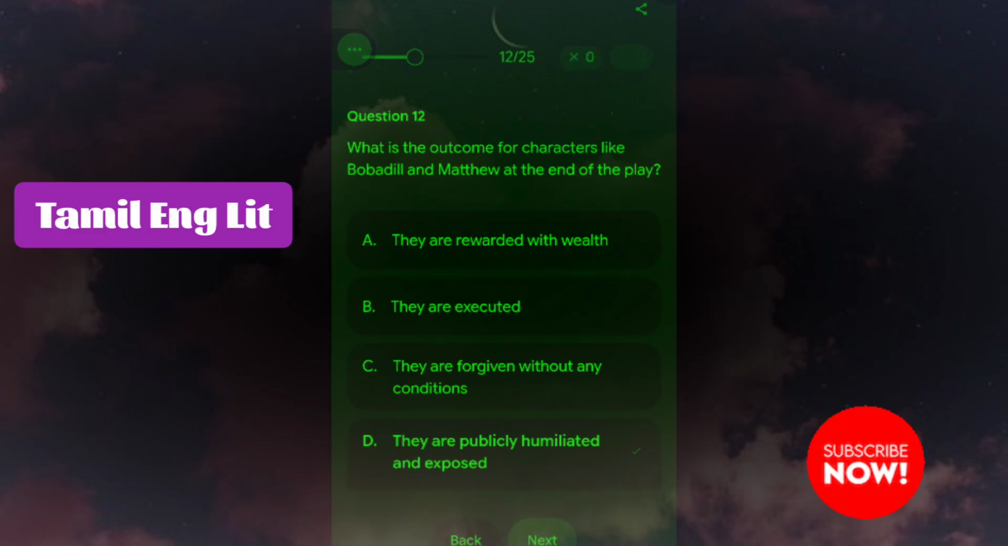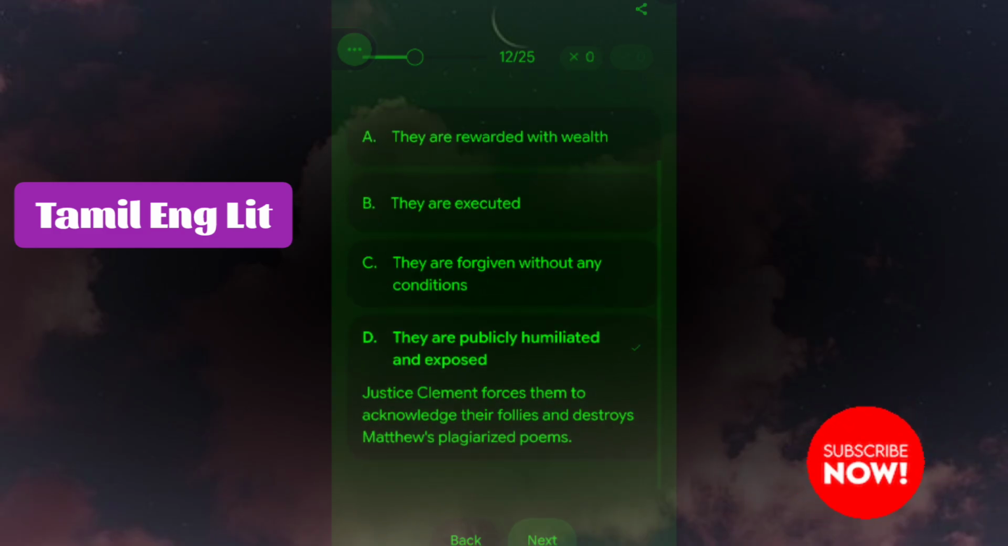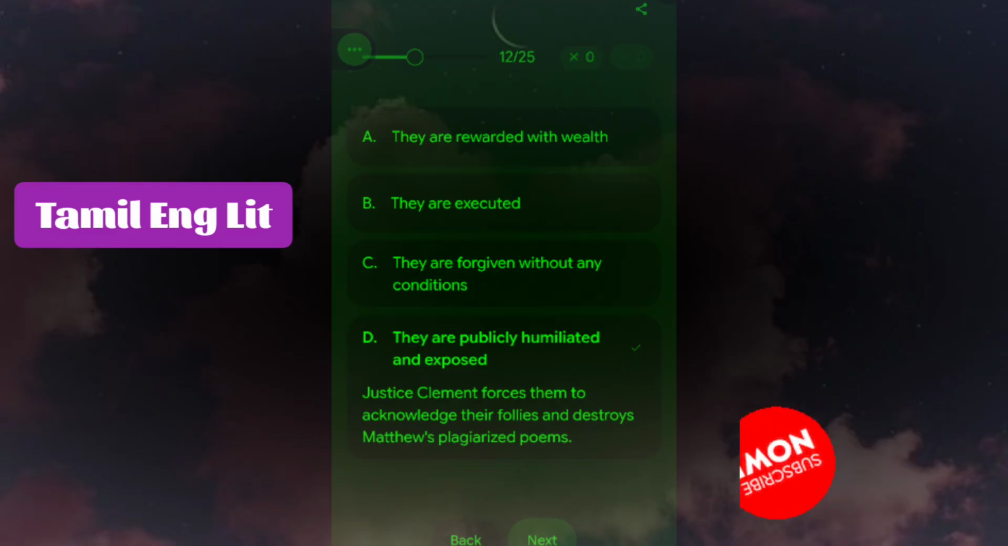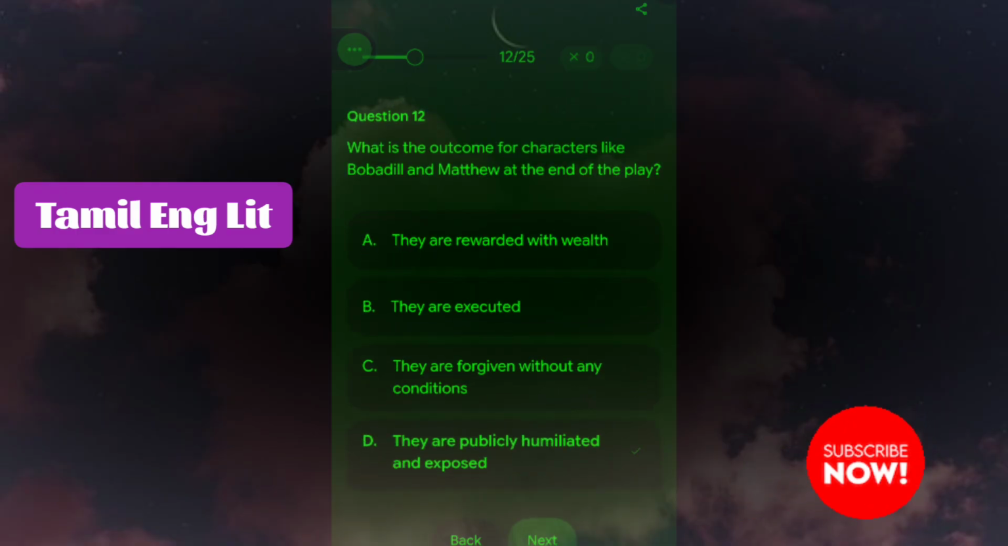Next question is, what is the outcome for characters like Bobadil and Matthew at the end of the play? They are publicly humiliated and exposed. Justice Clement forces them to acknowledge their follies and destroys Matthew's plagiarized poems.